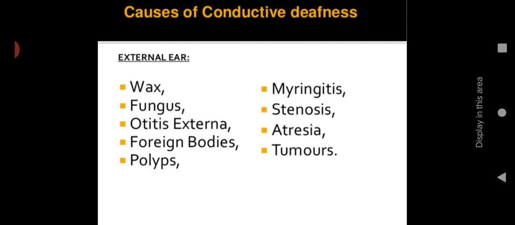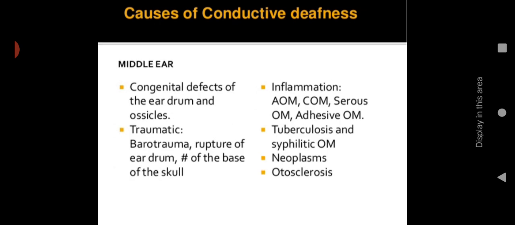Let us see the causes. First of all, causes of conductive hearing loss. In the external ear, what are the causes? Impacted wax, fungal infection, otitis externa, inflammation of the external ear, then foreign bodies, polyps or growths, then meningitis, then stenosis, any narrowing, atresia meaning any obstruction or abnormal closure of the external ear, then tumors, any new growth. Then the middle ear, you can see the congenital defect of the eardrum and ossicles.